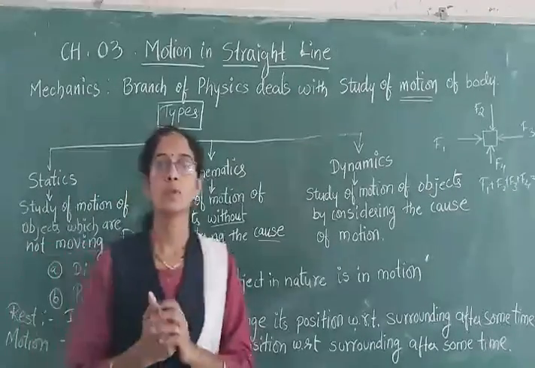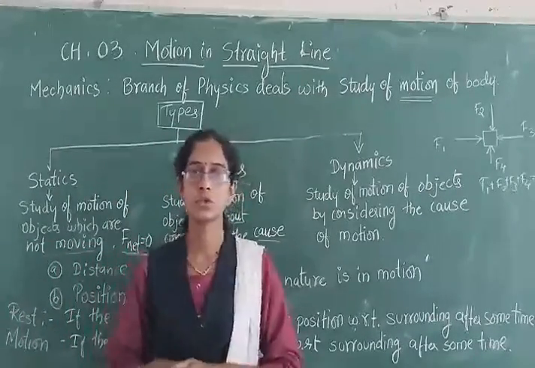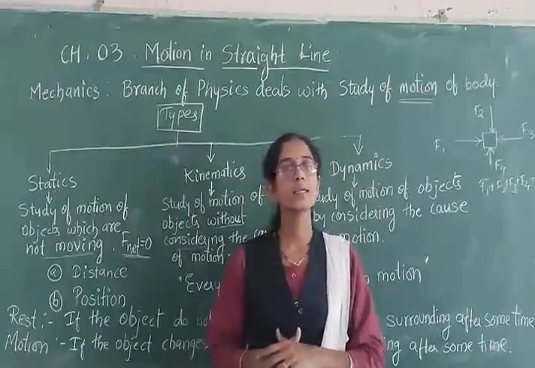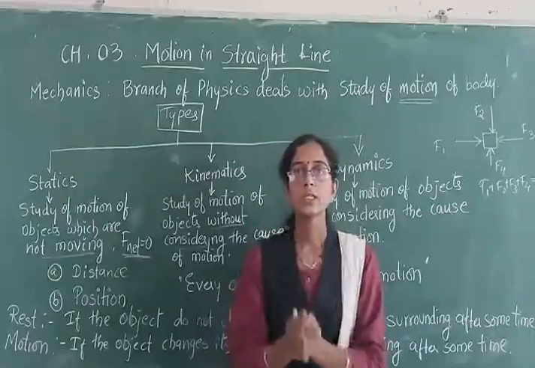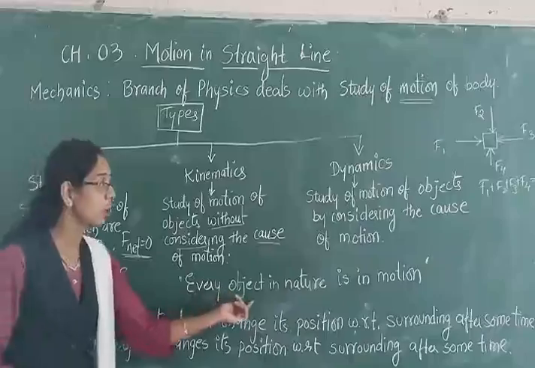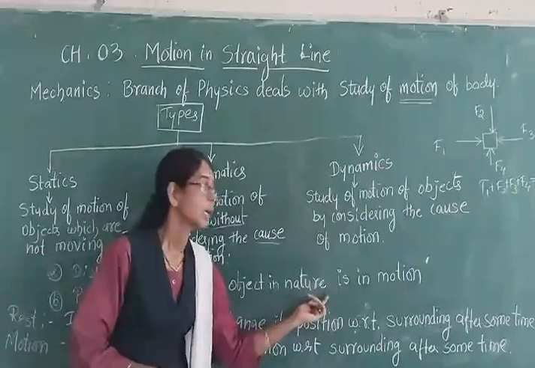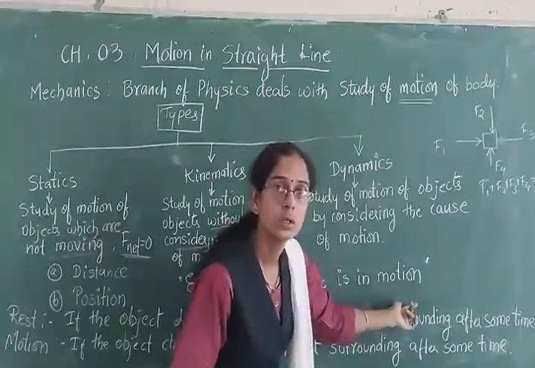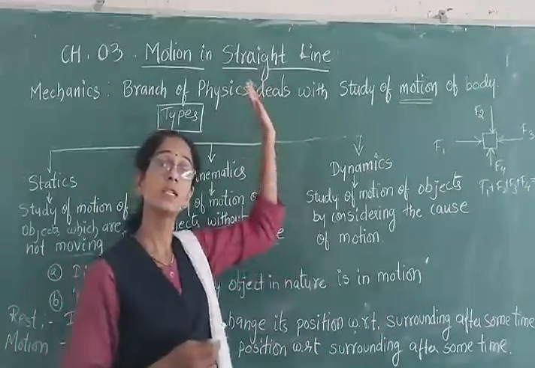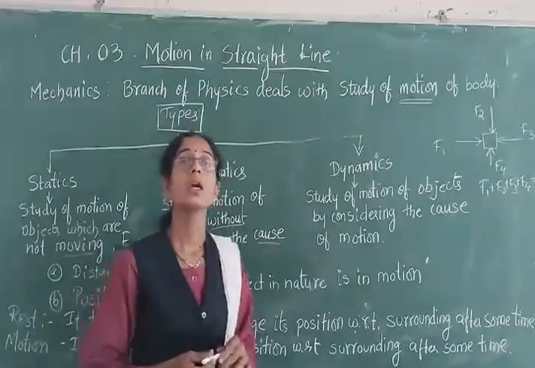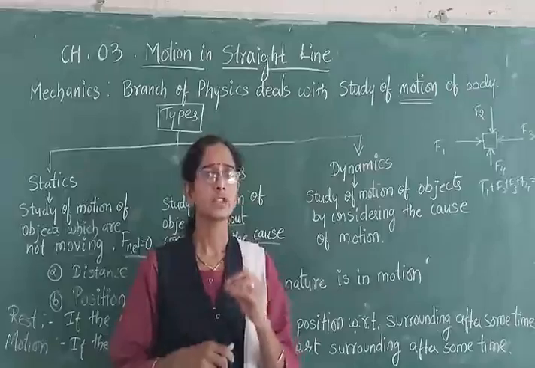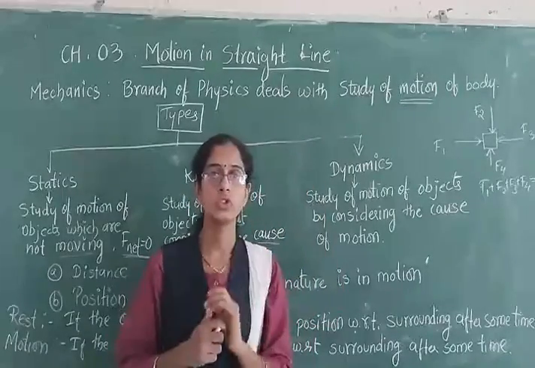So what is meant by motion? Why is the object under motion? Whether every object is moving, or anything you can see is at rest. It is a universal law that every object in nature is under motion. So if this is the universal law, then why am I saying this board to be at rest? Whether it is under motion or at rest, actually it is under motion.